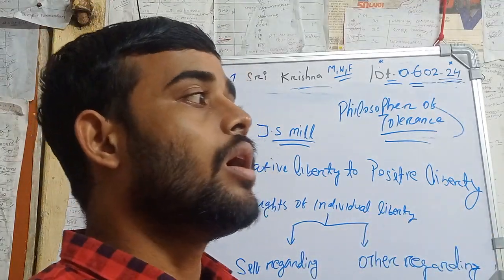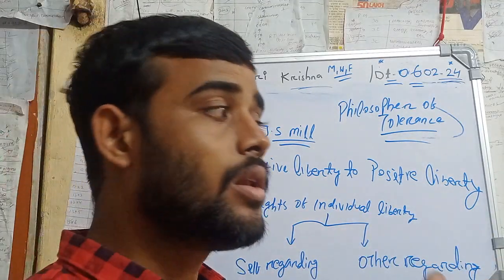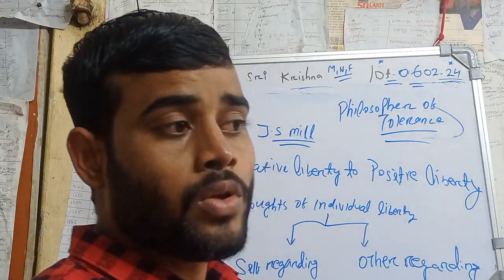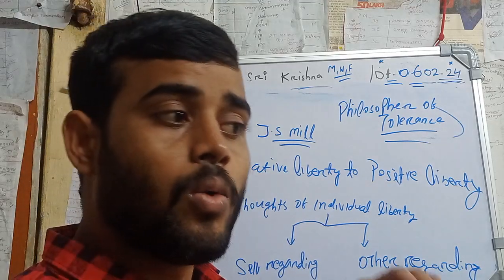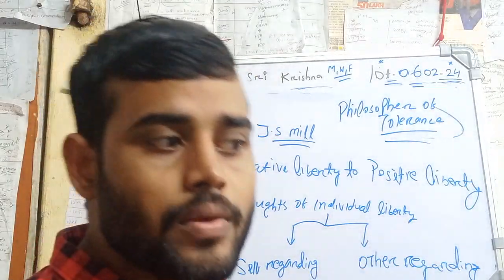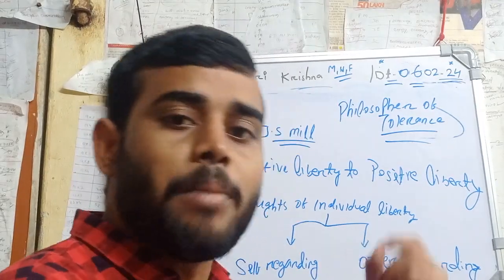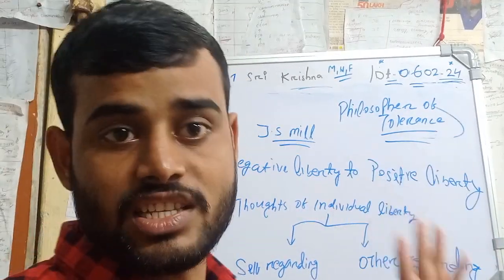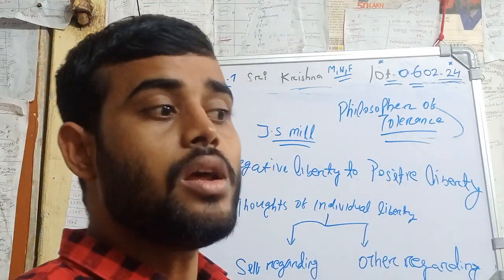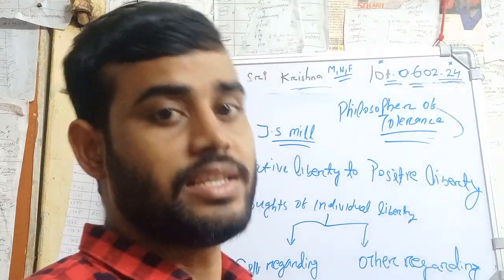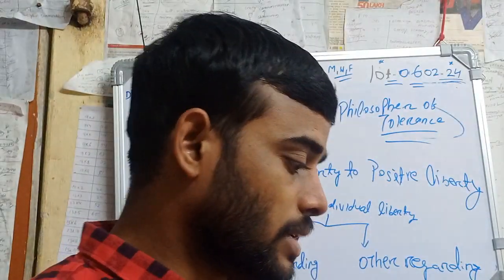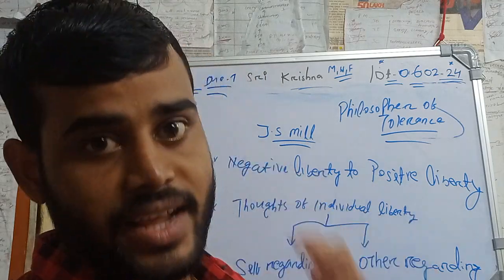For example, according to J.S. Mill, I can do whatever I want with my body, with my mind, or with my own life. Even if I want to commit suicide, if I want to kill myself, then it is correct according to J.S. Mill. So it is absolute liberty, self-regarding action related to the individual itself. That's the concept. Then what is other-regarding action?